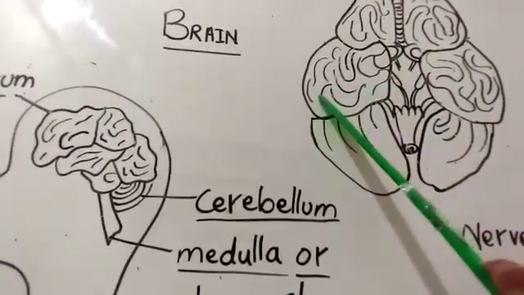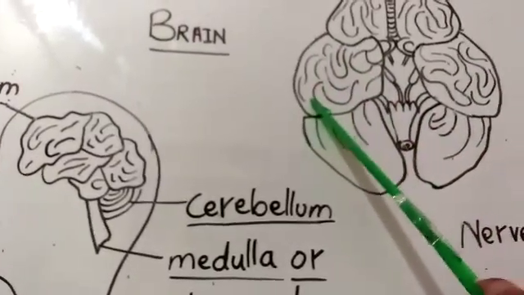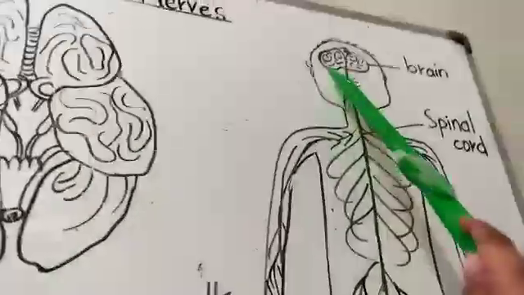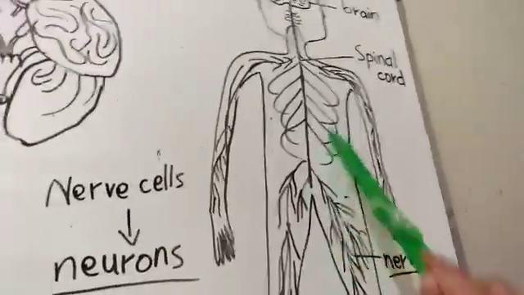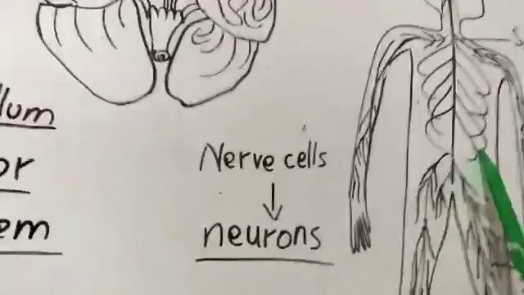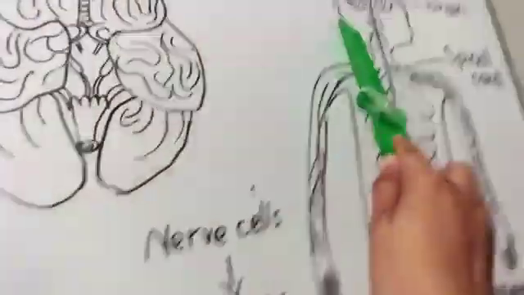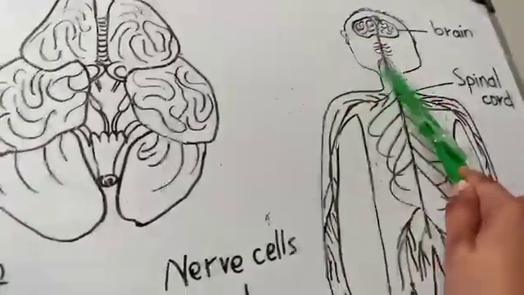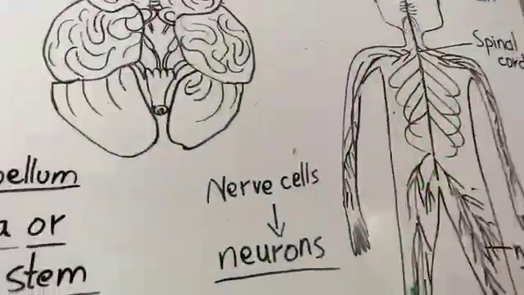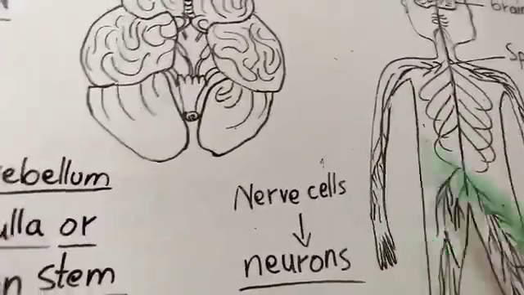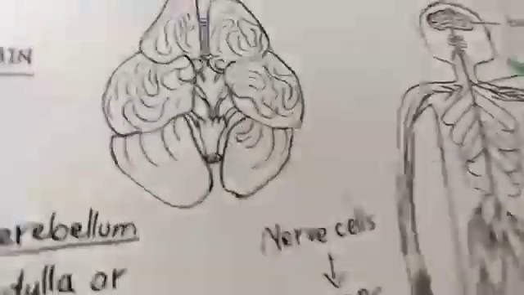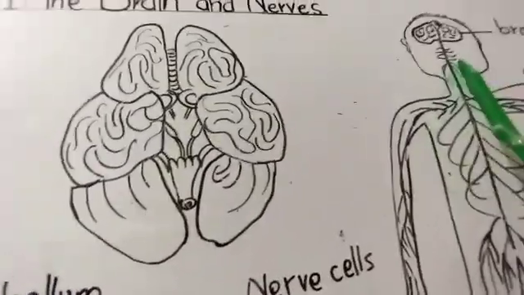So what happens? The right half of the cerebrum controls the left side of the body. Here I show you: the right side of the brain controls the left part of the body, meaning this hand, this leg, this side of the body. And the left side of the brain controls the right side of the body, the leg, hand, fingers, everything. It is controlled by the left side of the cerebrum.